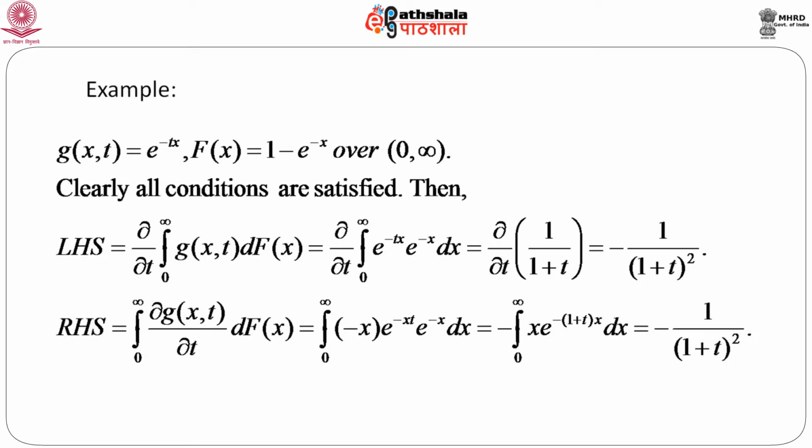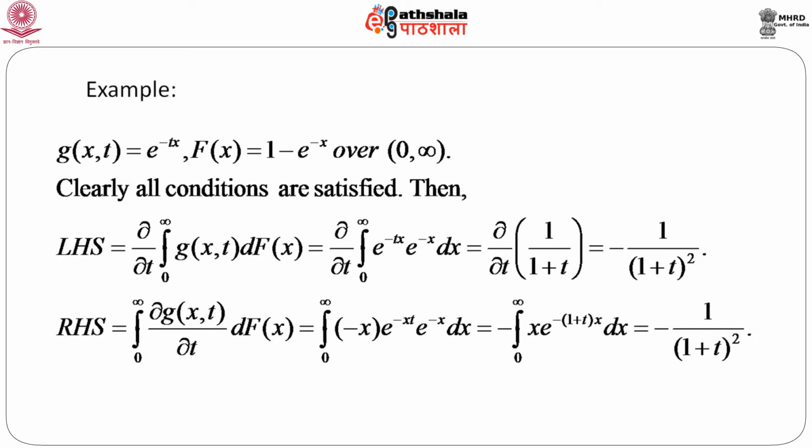So, let us consider the left hand side, which is integrate first and then differentiate. So, g(x,t) is e to the power minus t x, and dF(x), if we do a little bit of algebra, will give us e to the power minus x dx, and if we integrate this entire quantity, this becomes 1 by 1 plus t. Now, the differentiation of this quantity 1 by 1 plus t is nothing but minus 1 by (1 plus t) whole square.